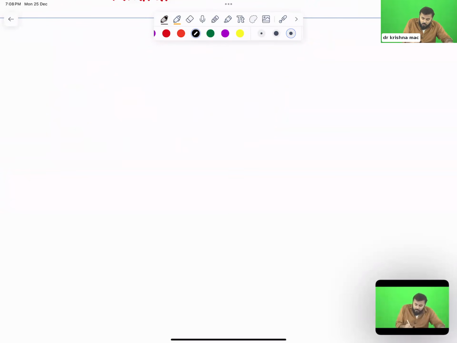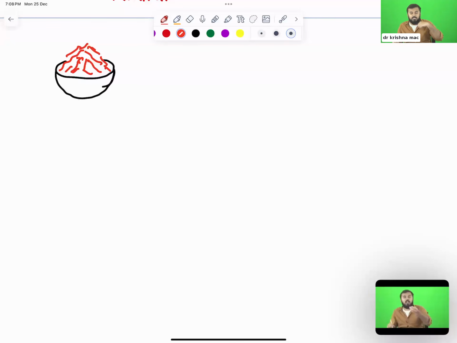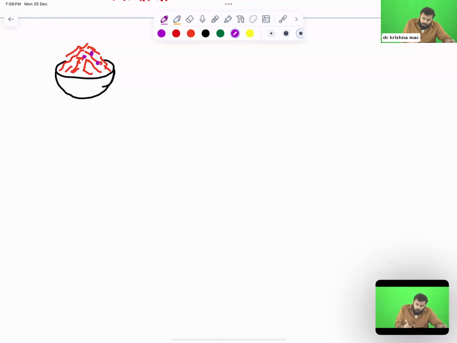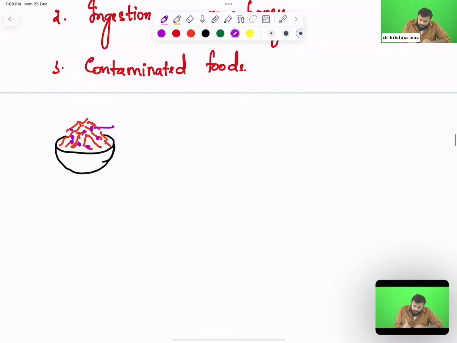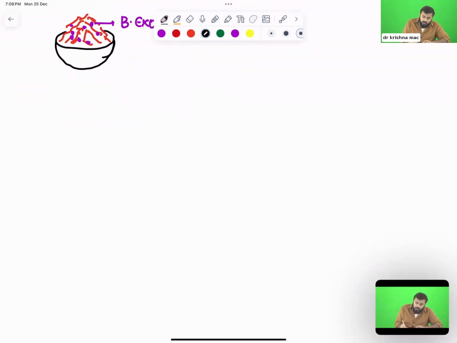The first botulism, all of you look here. Let us say this is a cup where a beautiful dish is served to you. Now you start eating this, but you don't know that on this beautiful dish there is already some botulinum exotoxin sitting inside. What is this dish containing? Botulinum exotoxin. Now you will ingest this food, which means botulinum exotoxin is directly entering into your body.